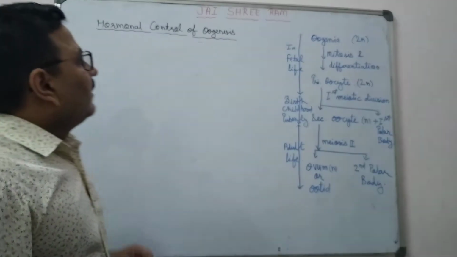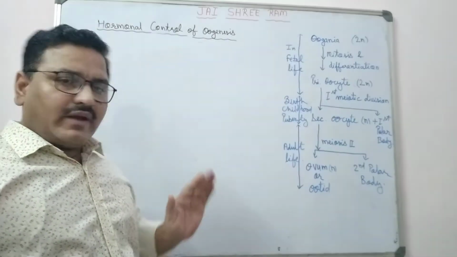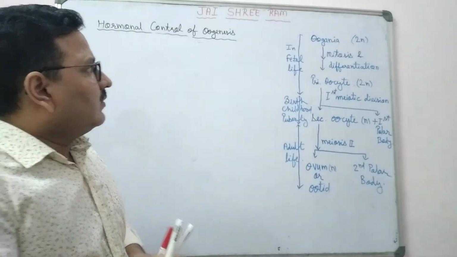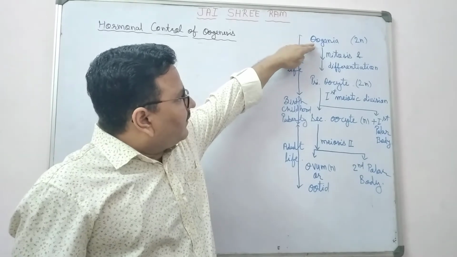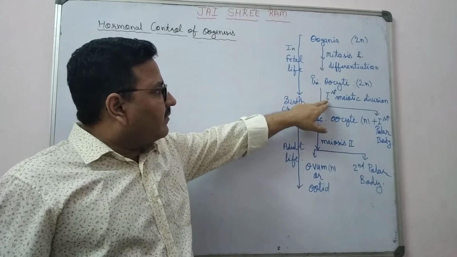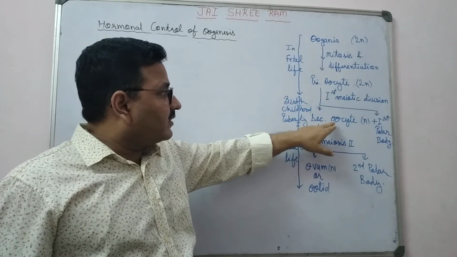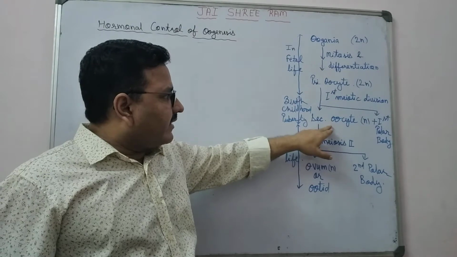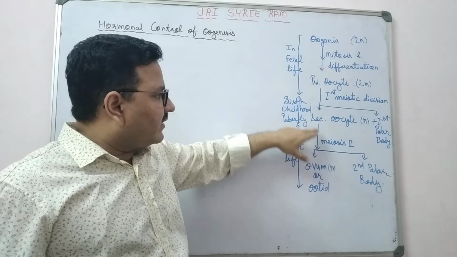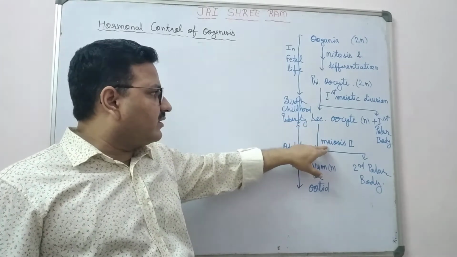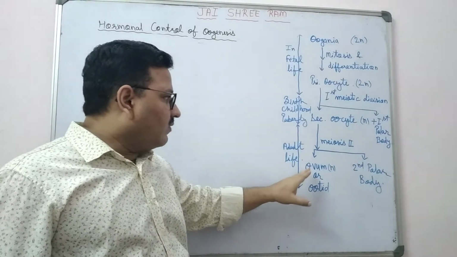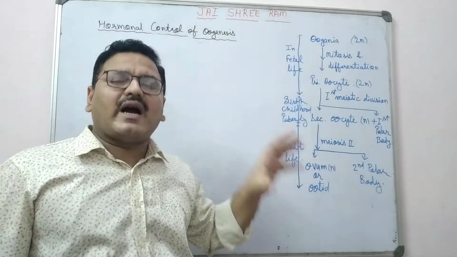You know very well oogenesis. It means formation of ovum from oogonia. Generally, you know from oogonia there is the formation of first primary oocyte. Then from primary oocyte, after meiosis first, there is the formation of secondary oocyte, and in secondary oocyte the number of chromosomes becomes half. After completion of meiosis second, there is the formation of ovum and the second polar body. Ovum also has half the number of chromosomes.